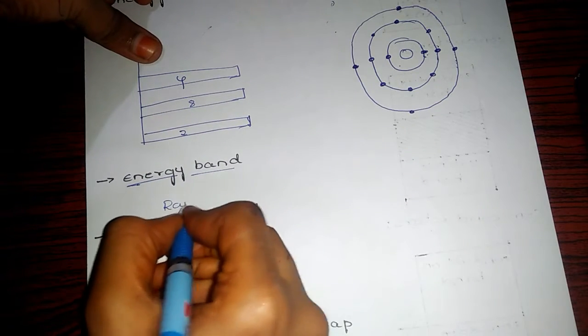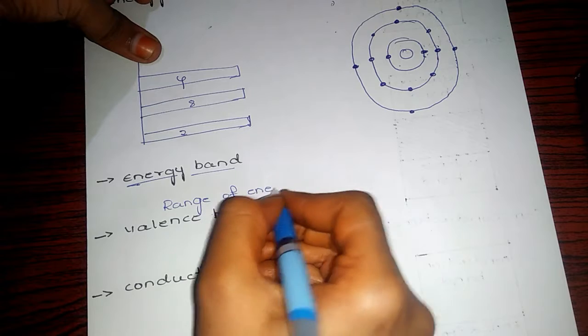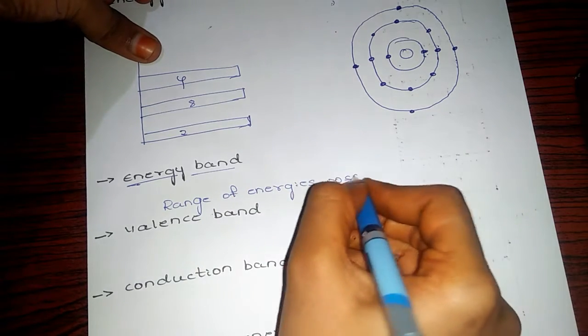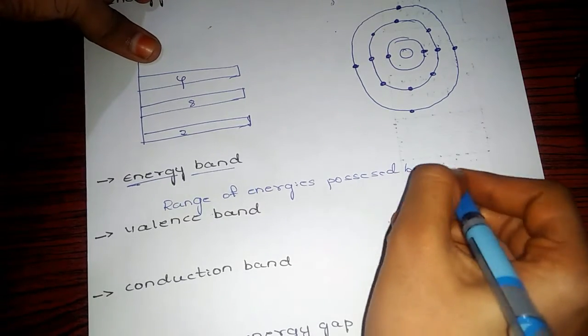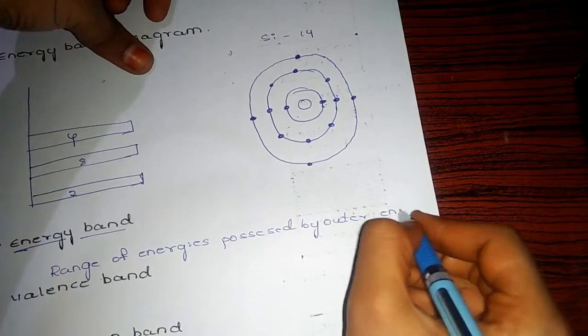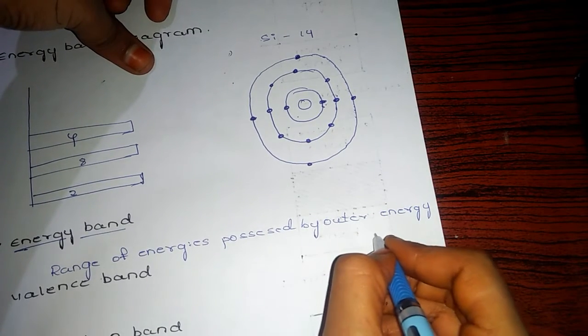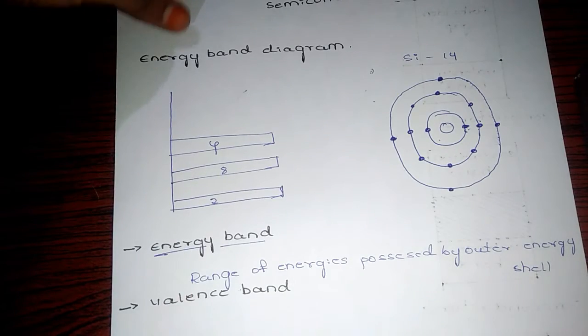So the range of energies possessed by the outer energy shell is nothing but energy bands.